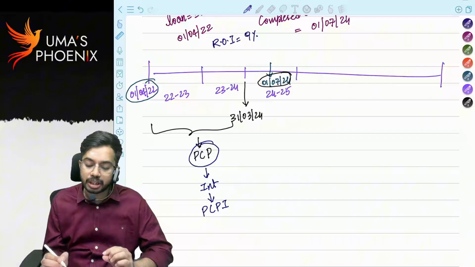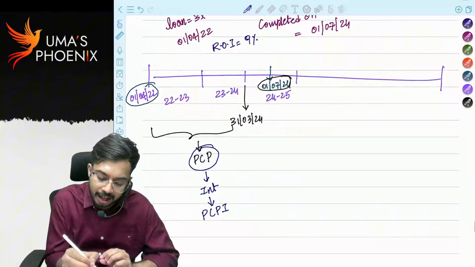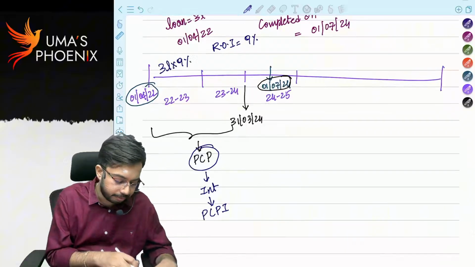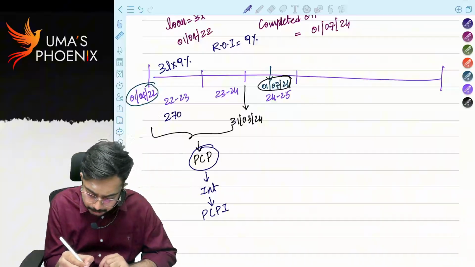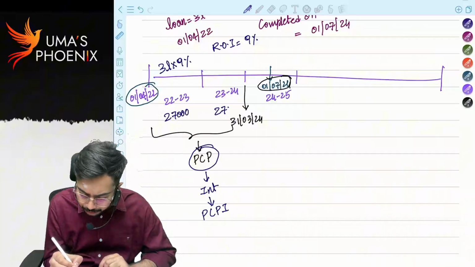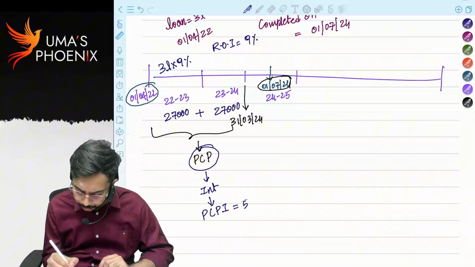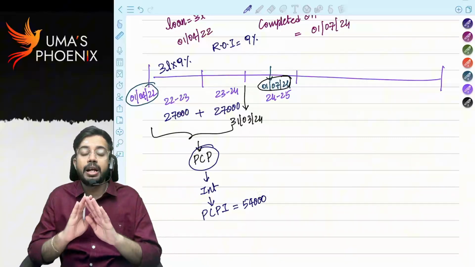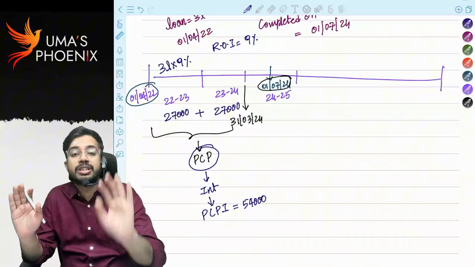How much is pre-construction period interest? How much is the loan that I have borrowed? 3 lakhs. 3 lakhs into 9%. How much? 27,000. For 23-24, 27,000. So how much is pre-construction period interest? 54,000. Please remember, pre-construction period interest is not allowed as deduction during pre-construction period.